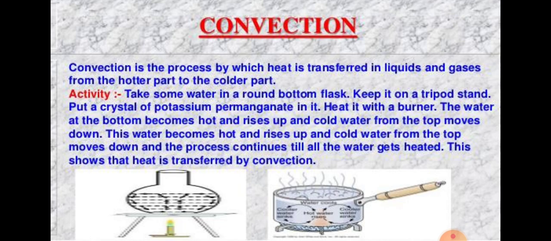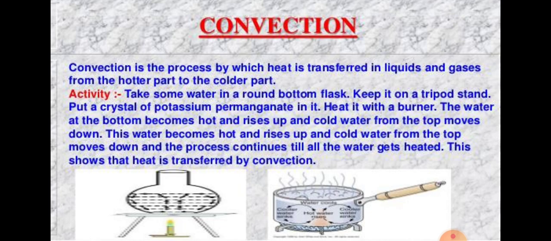The circulatory movements of water in the beaker, in which hot water rises and cold water sinks again and again, are called convection currents. These convection currents transfer heat from water at the bottom of the beaker to the top of the beaker rapidly.